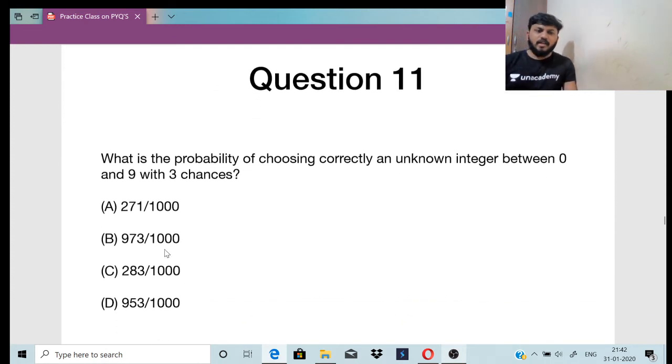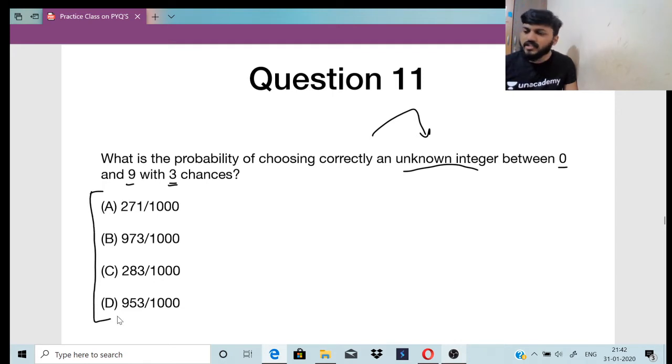Just a minute. Yes. So what is the probability of choosing correctly an unknown integer between 0 and 9 with 3 chances? Here are your 4 options. Give me the right one. Okay, this was asked in GATE 2017 CSC.